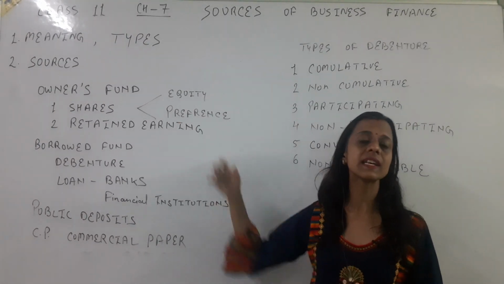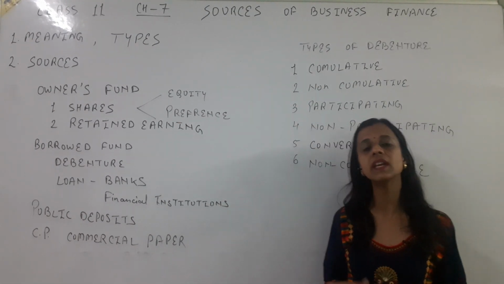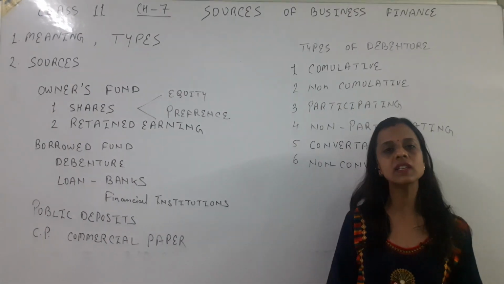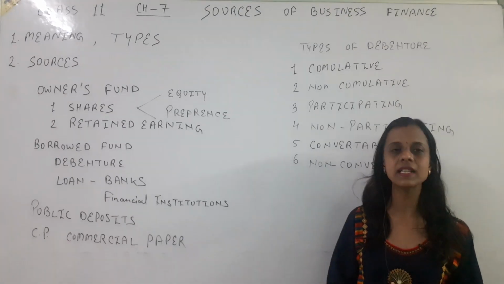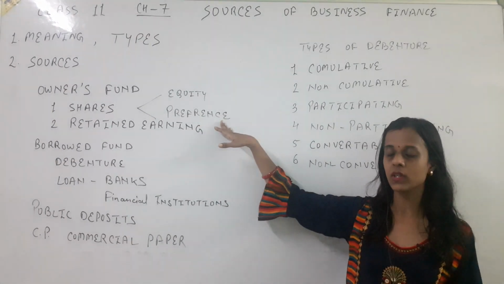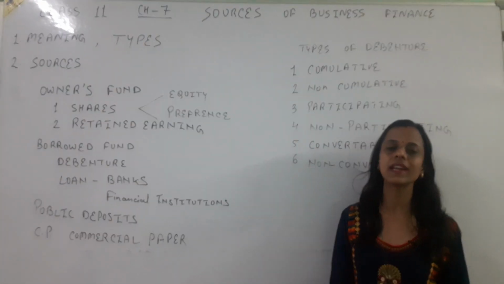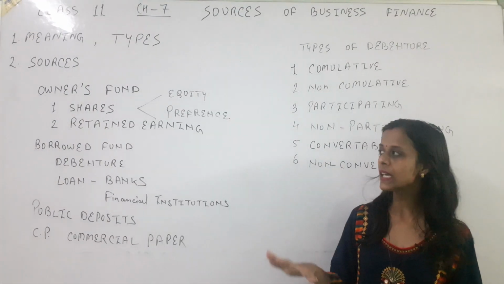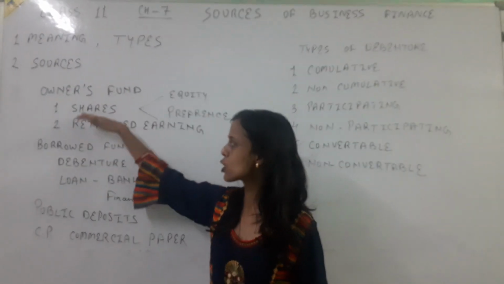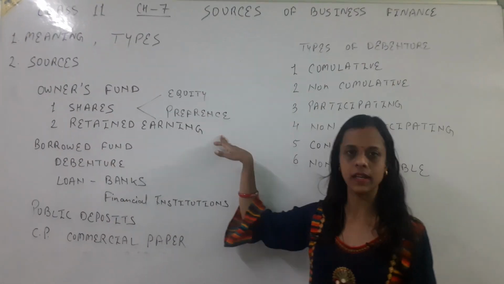And the last point we can say is that if a company is winding up, then at the end the company will first pay its outside debts, to outsiders, and after that it will pay the preference shareholders. Equity shareholders will get any amount at the end, only if something remains. Next, let's move on to the next topic, that is retained earning.